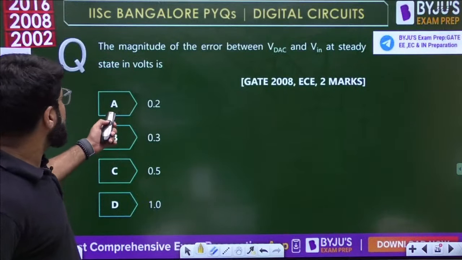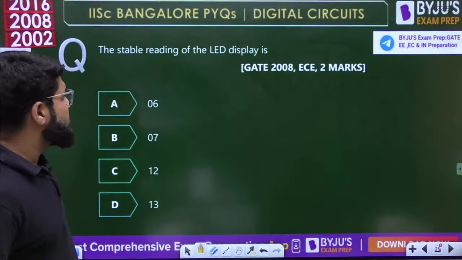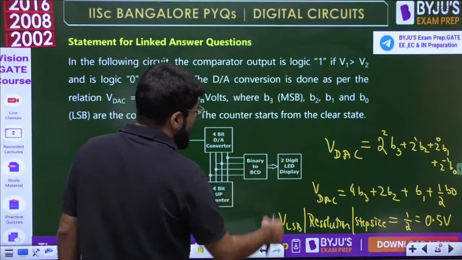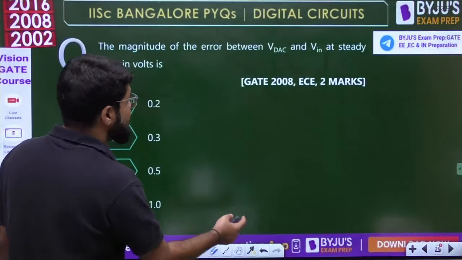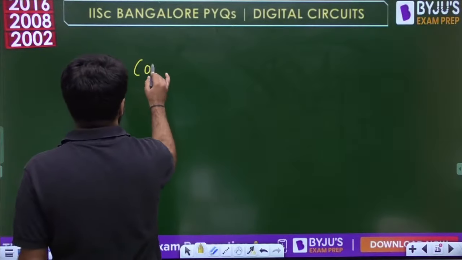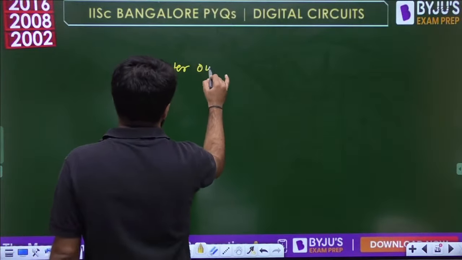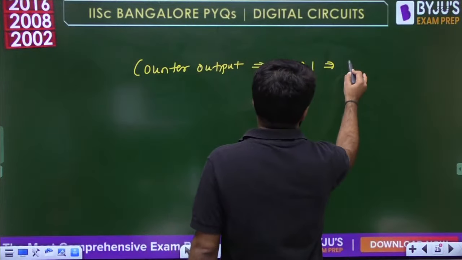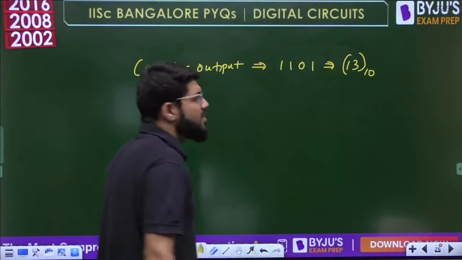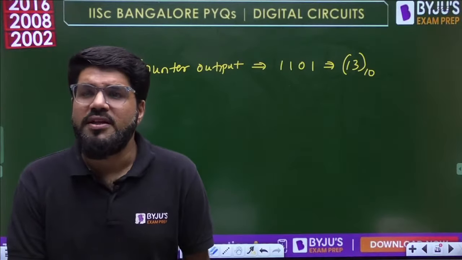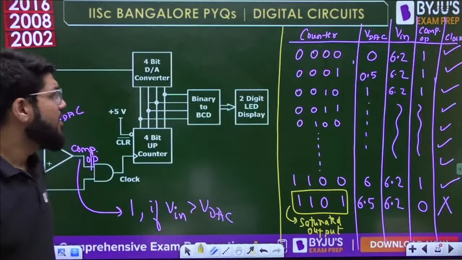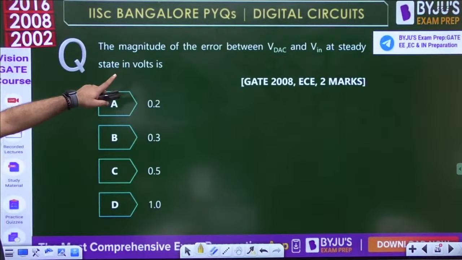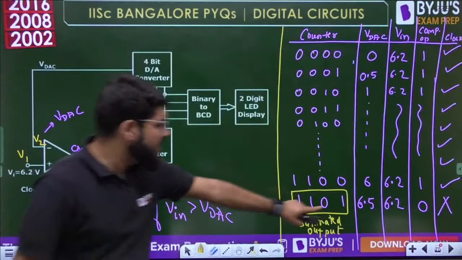So now what was the first question? The stable reading of the LED display. There is a binary to BCD conversion, and that is going to convert into a 2-digit LED display. So what is the saturated output? I said the saturated counter output is 1101, that is corresponding to 13 in decimal. So when you convert this to decimal, what will be the LED display? 13.